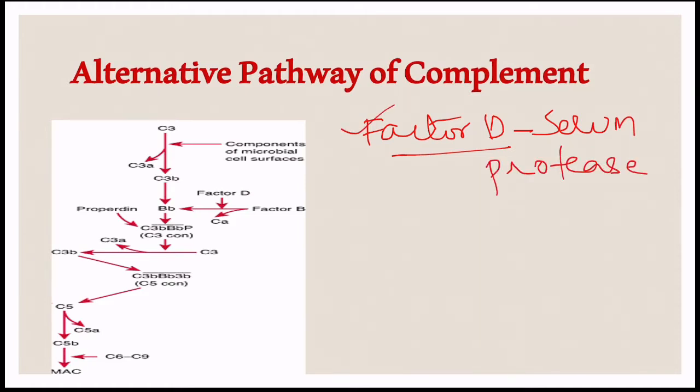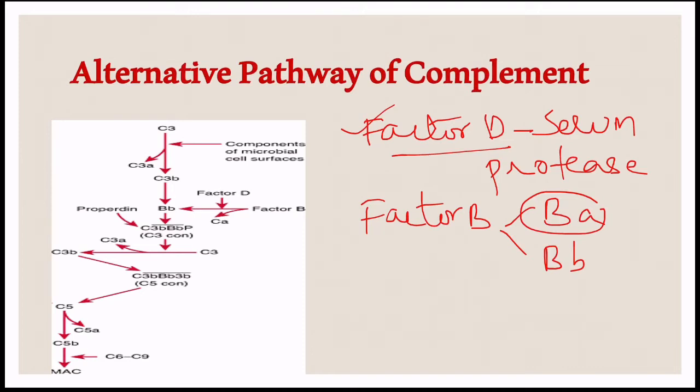This factor D cleaves the factor B into a small fragment and a larger fragment. The small fragment Ba is diffused away and this larger fragment Bb binds to C3 and forms a complex.